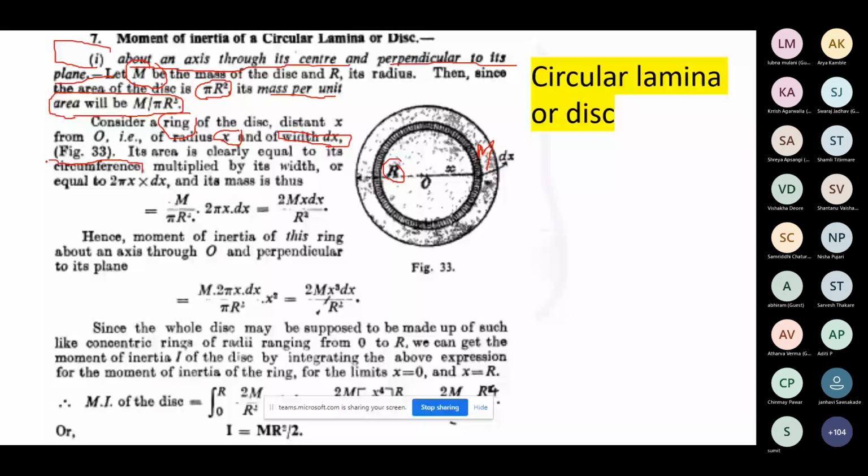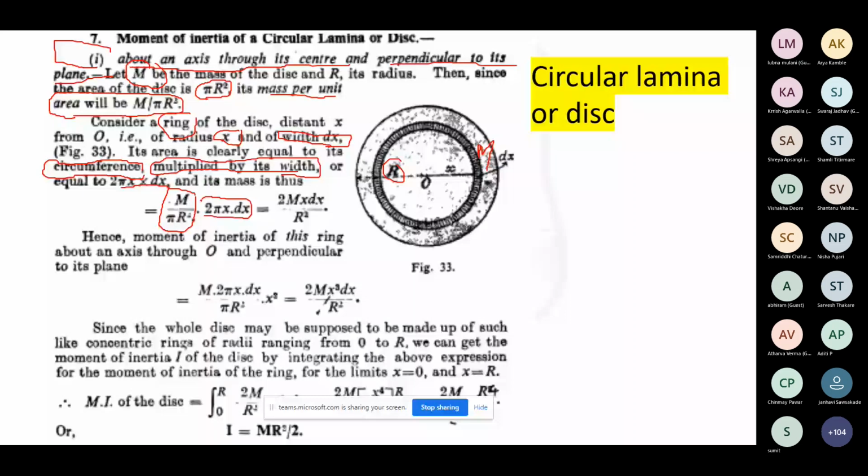So if you multiply the circumference by the width to get the area of that particular ring, you can easily write down 2 pi x dx as the area of such a ring. You have a complete body, that is, the disk, which has m upon pi r square, the mass per unit area of the whole disk. If you multiply by 2 pi x dx, that gives twice m x dx by r square, which is the mass of that particular ring.